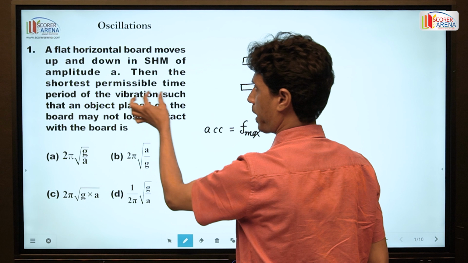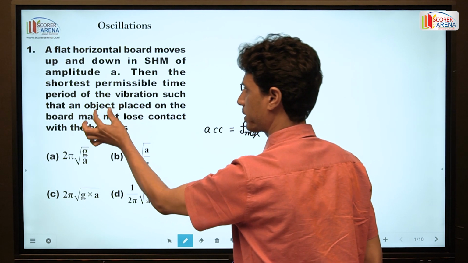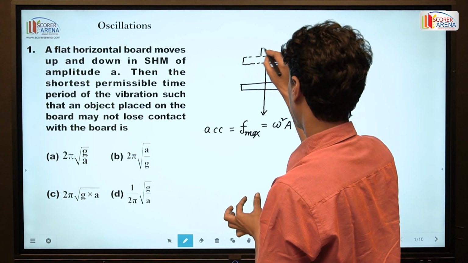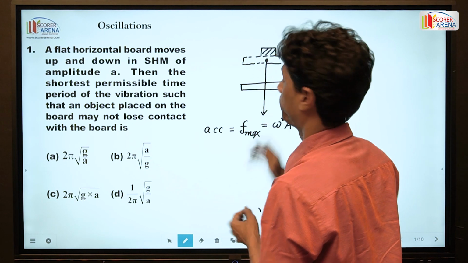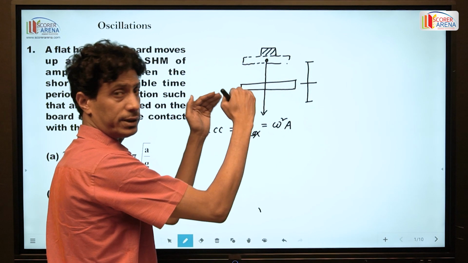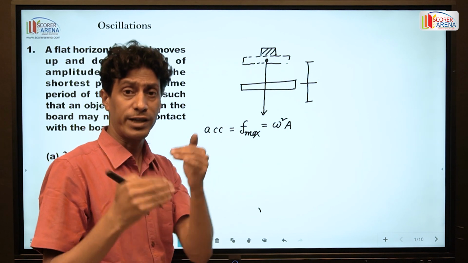Then the shortest permissible time period of the vibration such that an object placed here stays on the board. The frame is accelerating, so this frame can be considered a non-inertial frame.